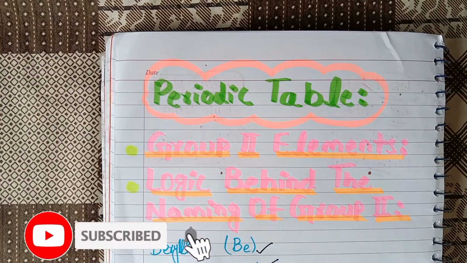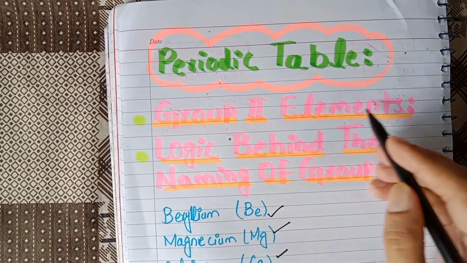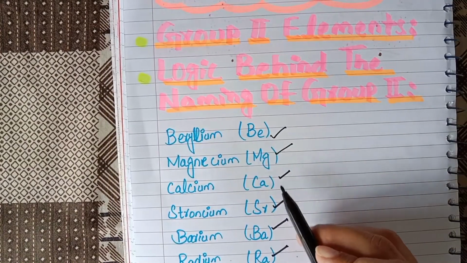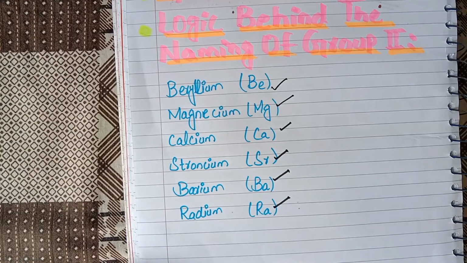Bismillahirrahmanirrahim. In this tutorial, we will try to understand the reasons, the logic, and the history behind the naming of group 2 elements. Group 2 elements include beryllium, magnesium, calcium, strontium, barium and radium.